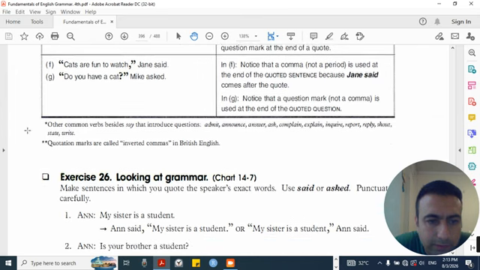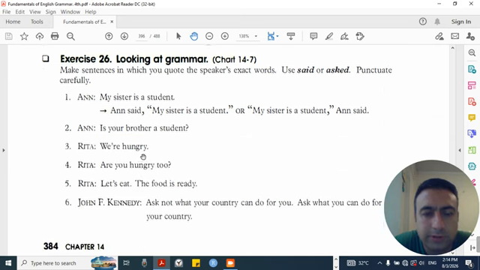Other common verbs besides say that introduce questions: admit, announce, answer, ask, complain, explain, inquire, report, reply, shout, state, write. Quotation marks are called inverted commas in British English.